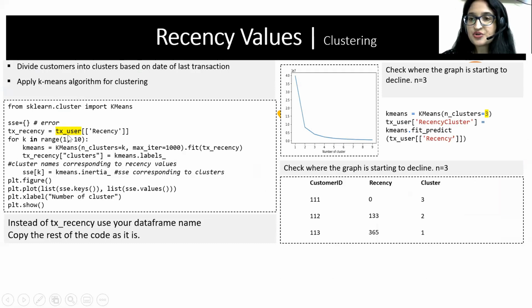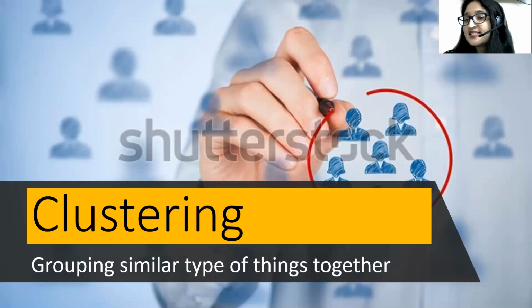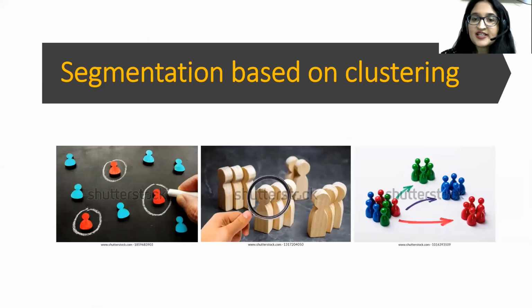Just change tx_user to your data frame. Everything else you can use the same, and you will get something like this, some graph that you see on the right side. What is this graph telling me? Clustering is nothing but grouping similar types of things together. Here you see there is blue, green, red, so you know that there will be 3 different clusters. In the first figure you see blue and red, so it is 2 different clusters. In the second figure you see there are 4 different clusters.